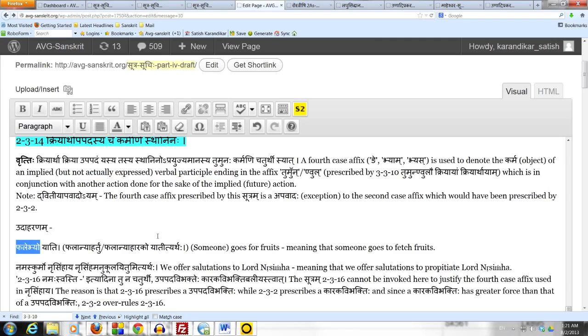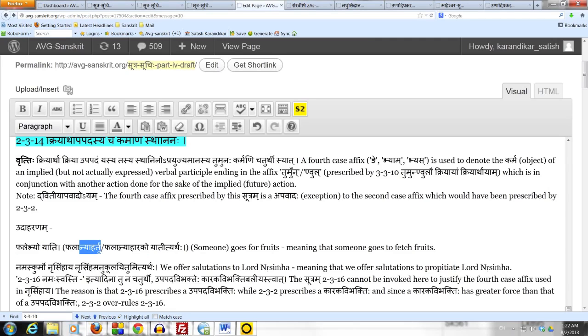In our example here, ahartum or aharakaha is the implied participle ending in tumun or nvul. Yati is the artha kriya, and phalani is the object of the implied action ahartum or aharakaha. Therefore, we use the fourth case affix, in this case the plural affix bhyas, following the pratipadikam phala when that participle ahartum or aharakaha is suppressed.